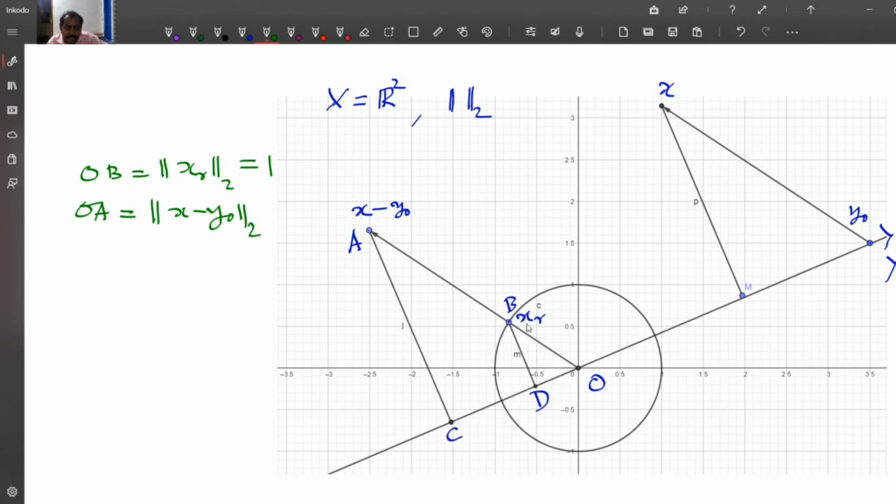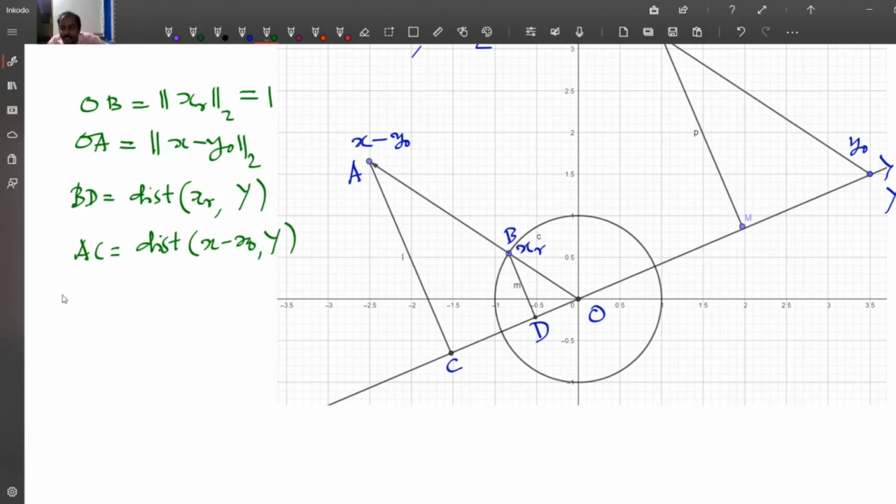BD is the distance from x_R to the line Y, and AC is the distance from x minus y0 to Y.